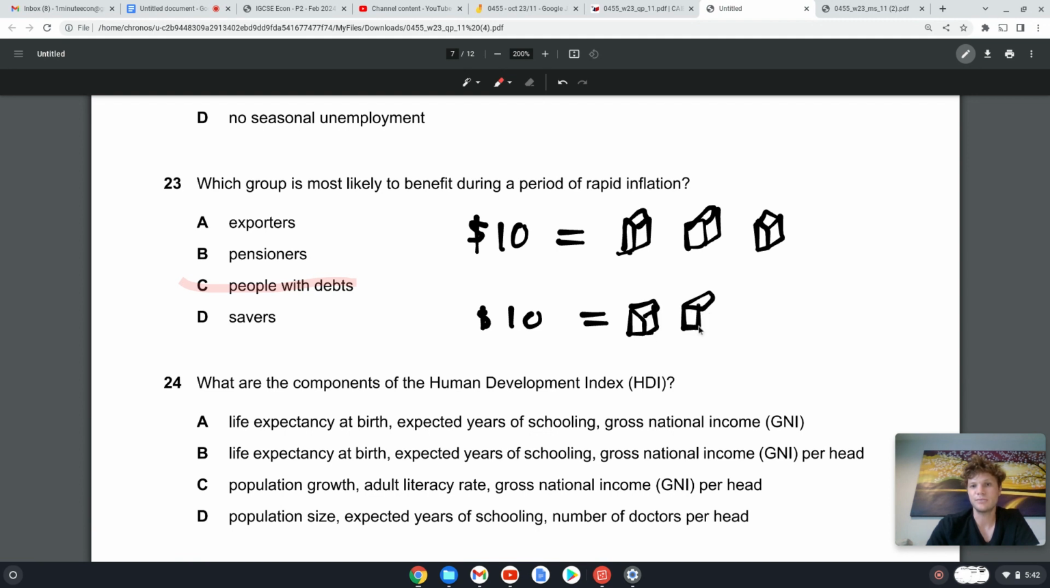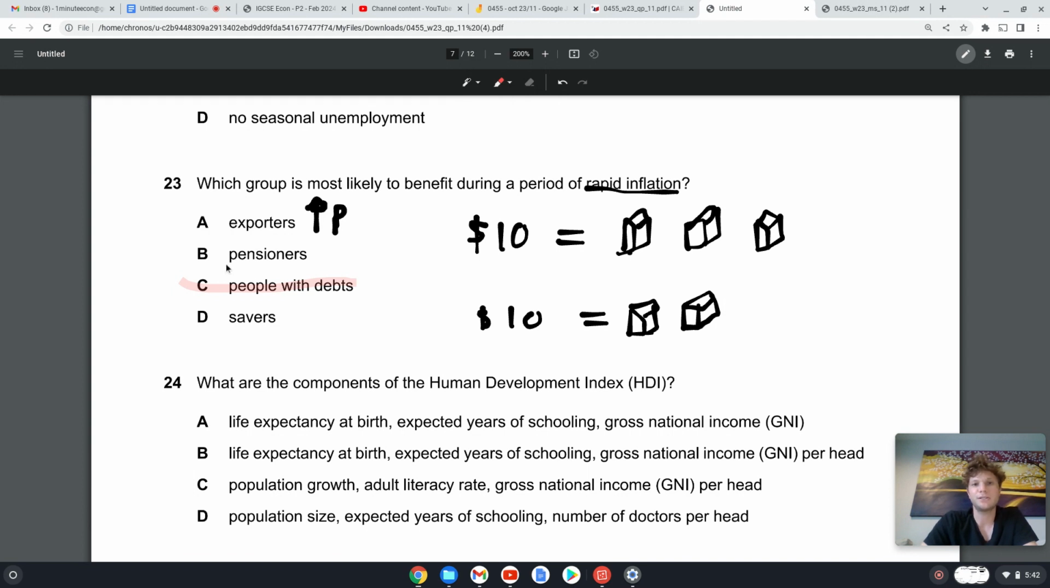So the picture I'm trying to show you here is that even though it's the same $10, when prices go up, you can actually buy fewer goods, and so the value of your money decreases, right? Initially, before inflation, the value of $10 was 3 cartons of milk, but after inflation, the value of $10 is only 2 cartons of milk. So you've lost value even though you've still got $10. So exporters, the thing is, when we have inflation, our prices go up, so that becomes expensive for everyone, even other countries, at least in the short term. So exporters will not benefit.